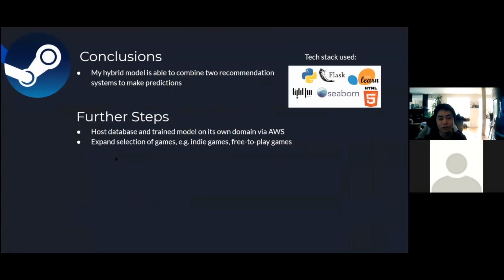So as far as conclusions, I was able to create a hybrid model that combines two recommendation systems to make predictions. I have some further steps for this project. I want to host it on my own domain so that users can interact with it, not just locally. And I also want to expand the selection of games so that it can make even more specific recommendations on indie games and free-to-play games, for example. And that's my project.